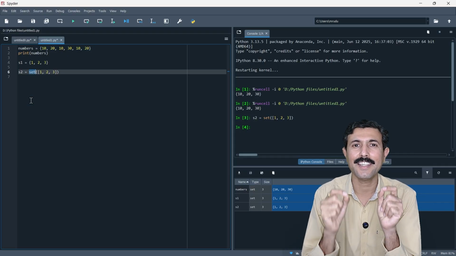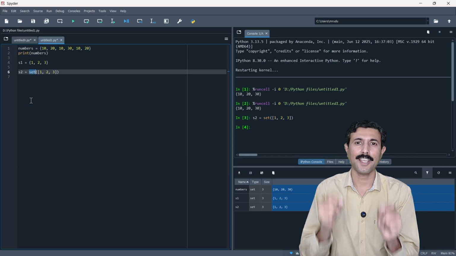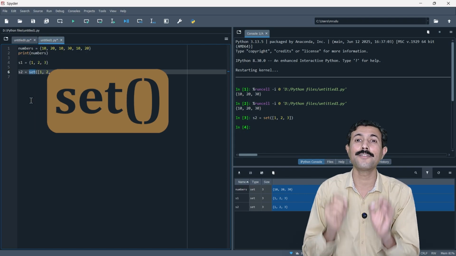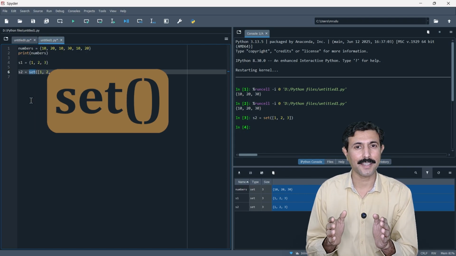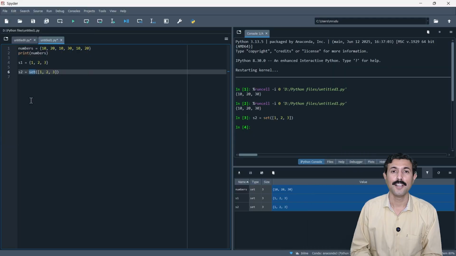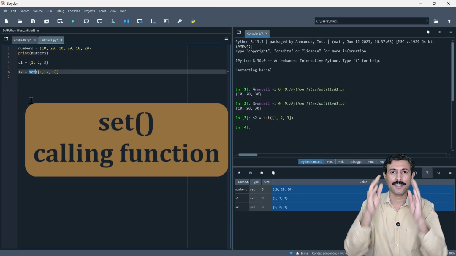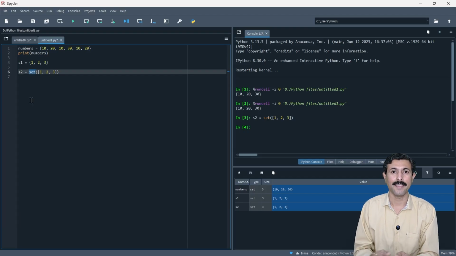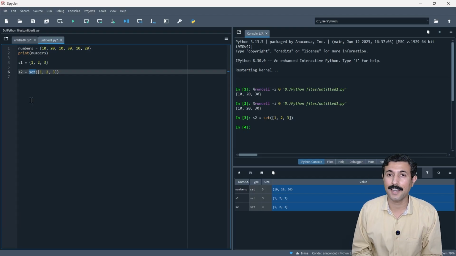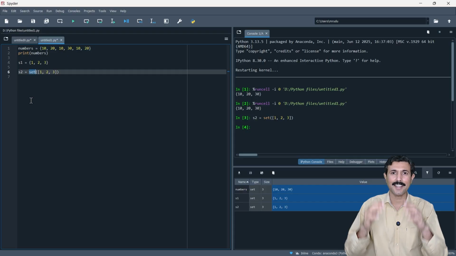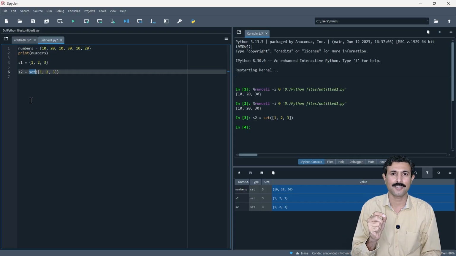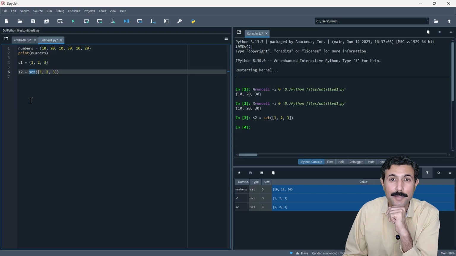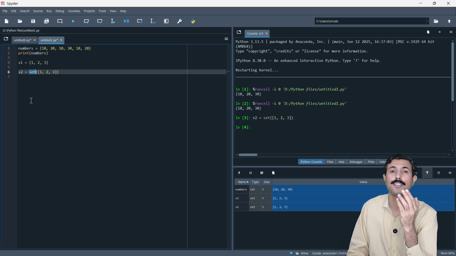the set creator function. So set with the braces is a function, and a function in Python uses parentheses. So basically when you write set and two braces, you are actually calling the set function. And then why the square brackets and then 1 2 3? When you write set and two braces, that expects some iterable input inside it. And what could be the iterable input? That could be either list, tuple, string, range, or anything else.